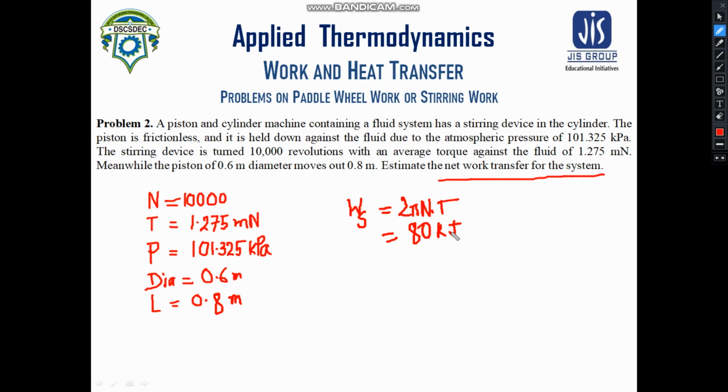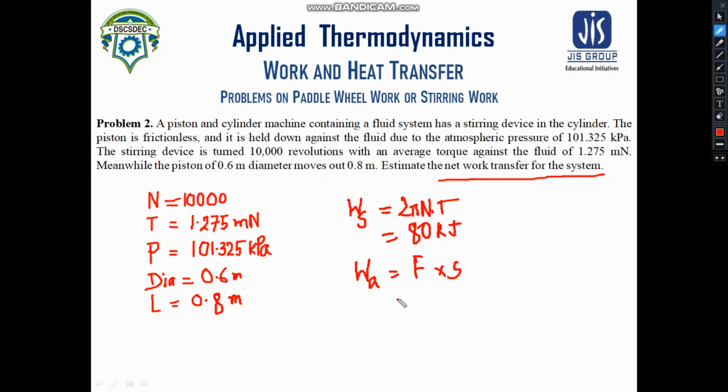Now we need to calculate the work done by the fluid system on the piston. That will be calculated as WA. So it is force into displacement.